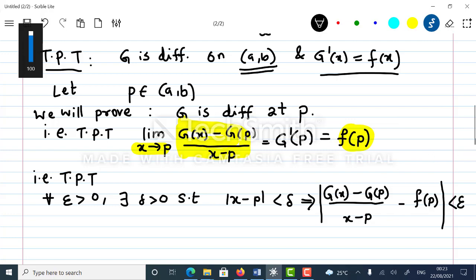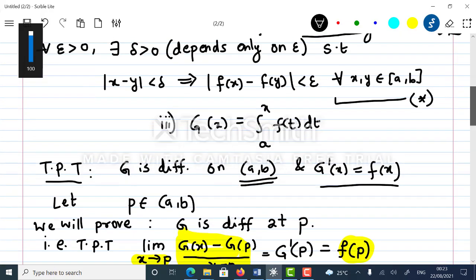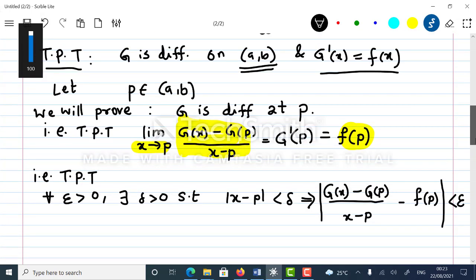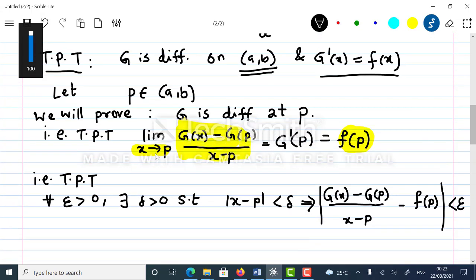This is what we have to prove, right? So now what we will do, whether x approaches to p from the left hand side and similarly x approaches to p from the right hand side, these two cases we will explore to prove this.